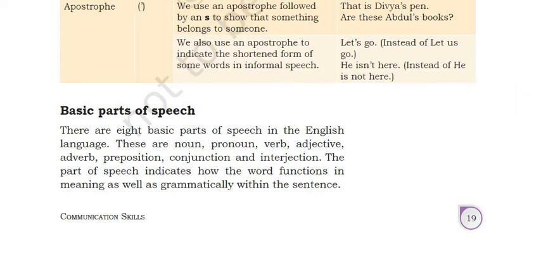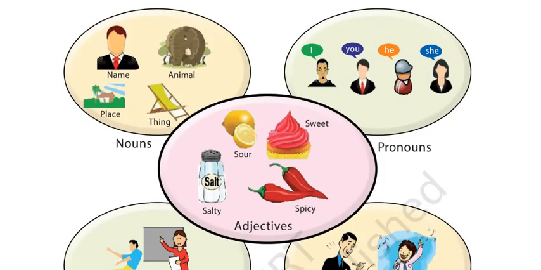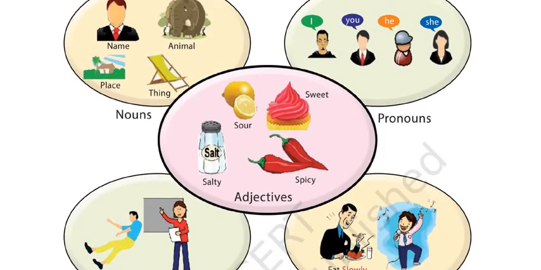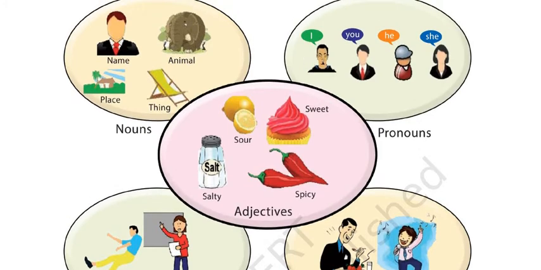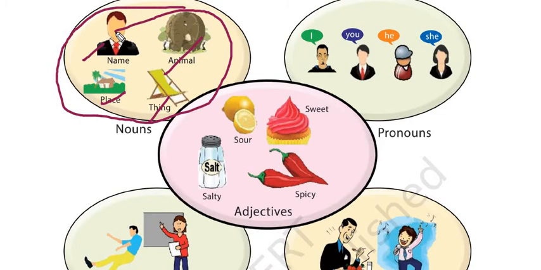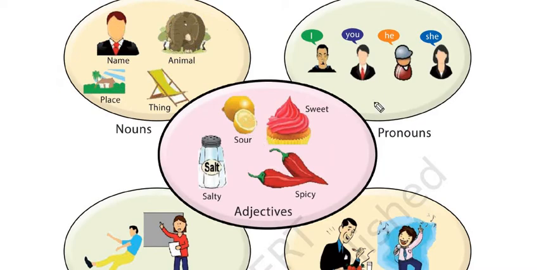Okay, now let's see next. So here you can see the examples of the noun, adjectives, pronoun, and everything. So noun: name, place, animal, thing. So this all comes under noun. Name, Rajesh, it is a noun. Kolkata, it is a place, so it is a noun. Pen is a thing, it is a noun. Tiger is an animal, so it is a noun. So all these are noun. Getting it?